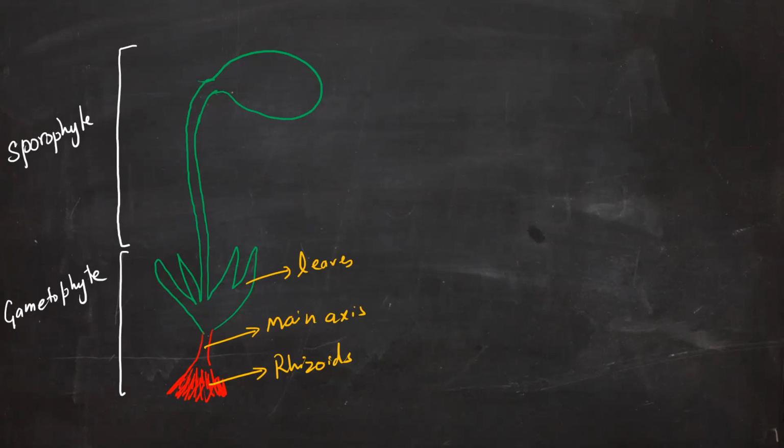So that's why we are saying that they are leaves, but not the leaves of flowering plants or the leaf of angiosperms. So they are leaf-like structures. Now this particular part here, this is the seta, and this part over here, it is the capsule. So you can see that a sporophyte is differentiated into two parts, seta and capsule.